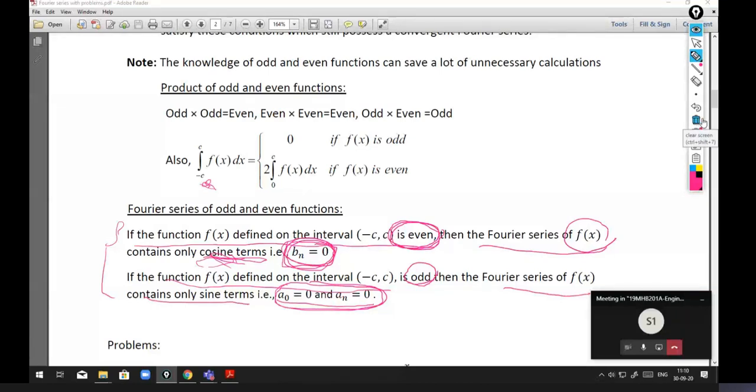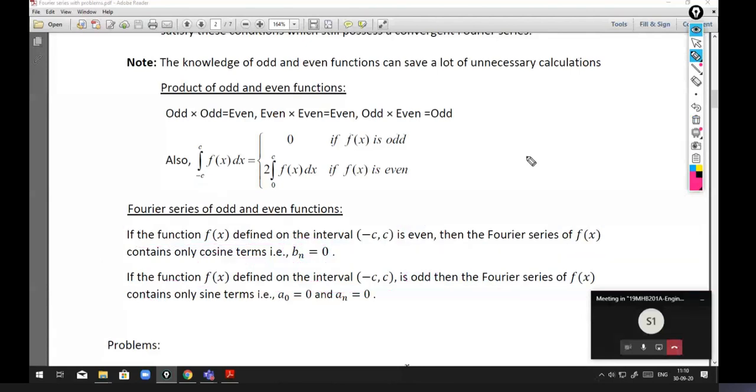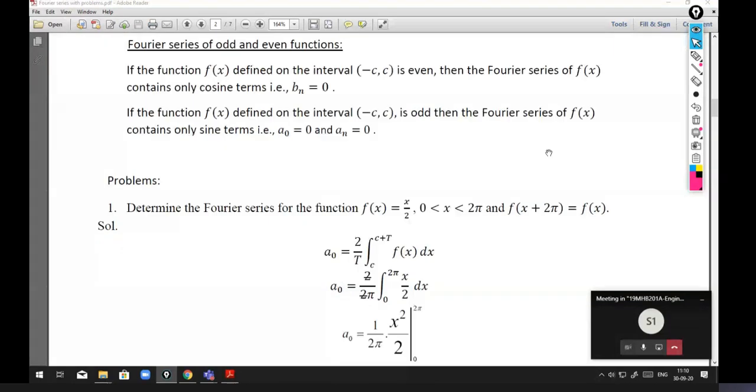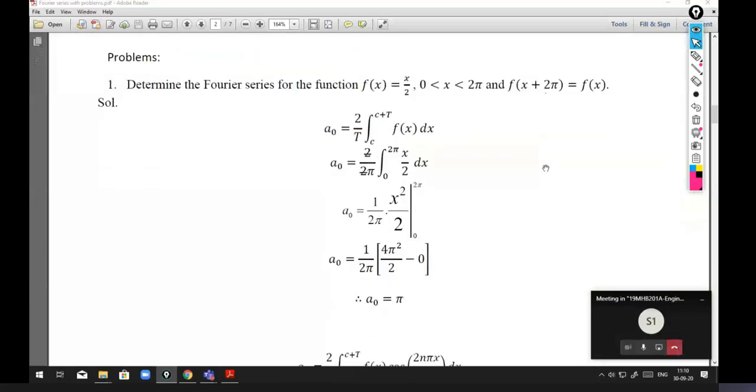So now we take an example. I request you to calculate simultaneously. Take a notebook and pen, and take down this problem: determine the Fourier series for the function f of x equal to x by 2 in the interval 0 to 2 pi, and it is defined f of x plus 2 pi is equal to f of x.